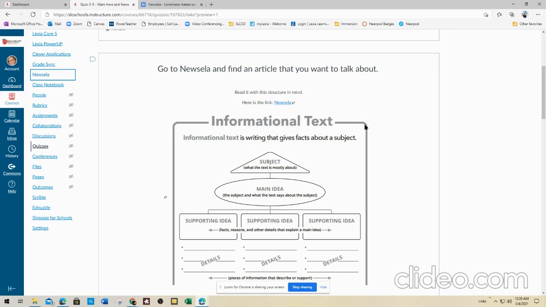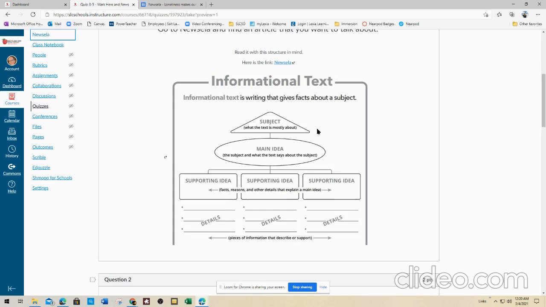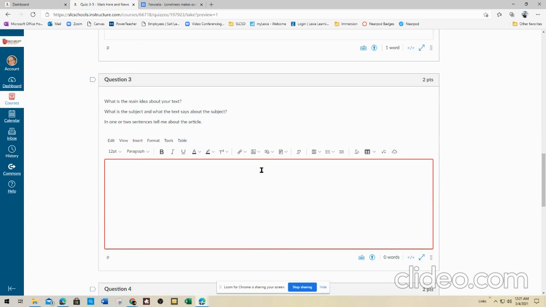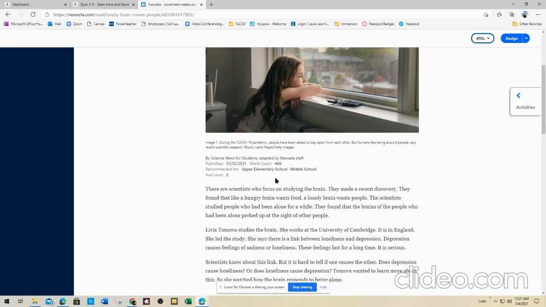So if I'm taking the quiz, I'm looking at that very top word and going, oh, subject. Okay, so I'm going to put in my question 2, loneliness. And people. Well, really, it's about loneliness. That's our topic or subject, and we're going to expand on that. Okay. So then we look at what is the main idea about our text. Our main idea is probably going to be in that first paragraph. There are scientists who focus on studying the brain. They made a recent discovery.